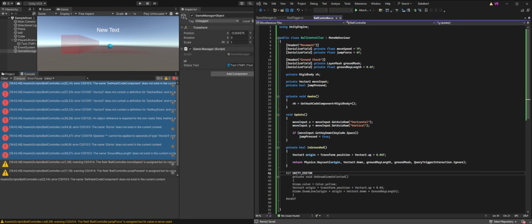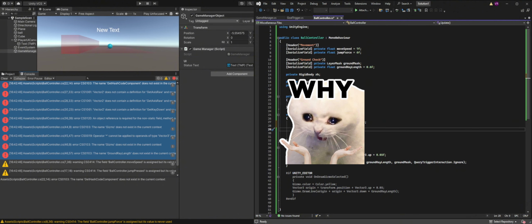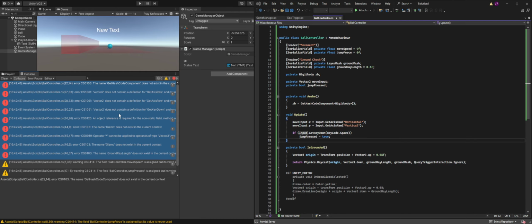Okay, so I got some stuff wrong. And that's okay, because that's what we're here for. I put MoveInput instead of just Input. Input.GetAxisRaw, not MoveInput.GetAxisRaw, because that doesn't make sense. All right, now let's see those.